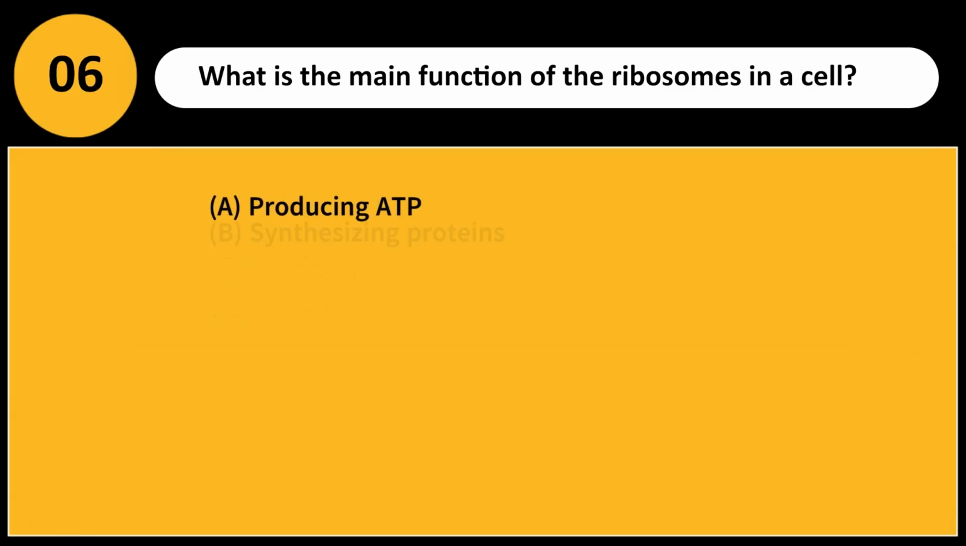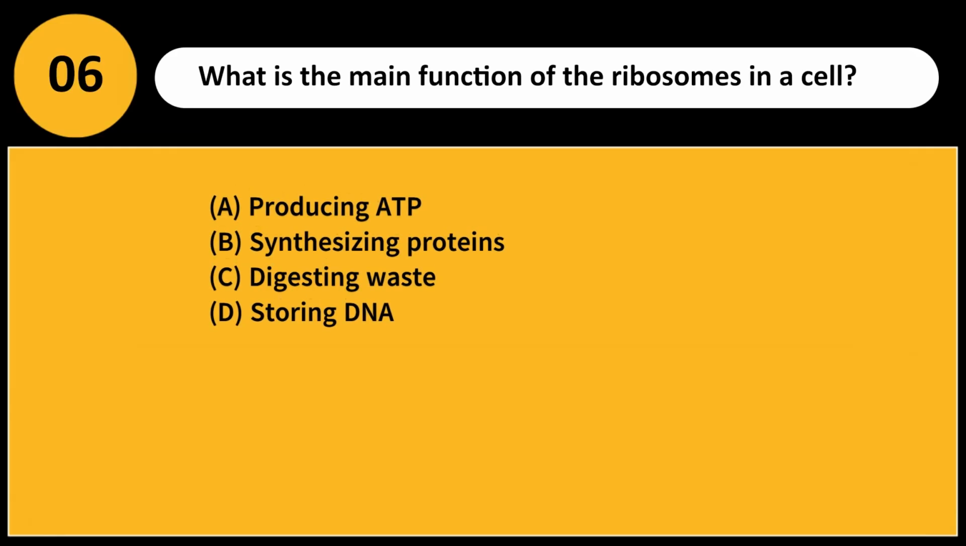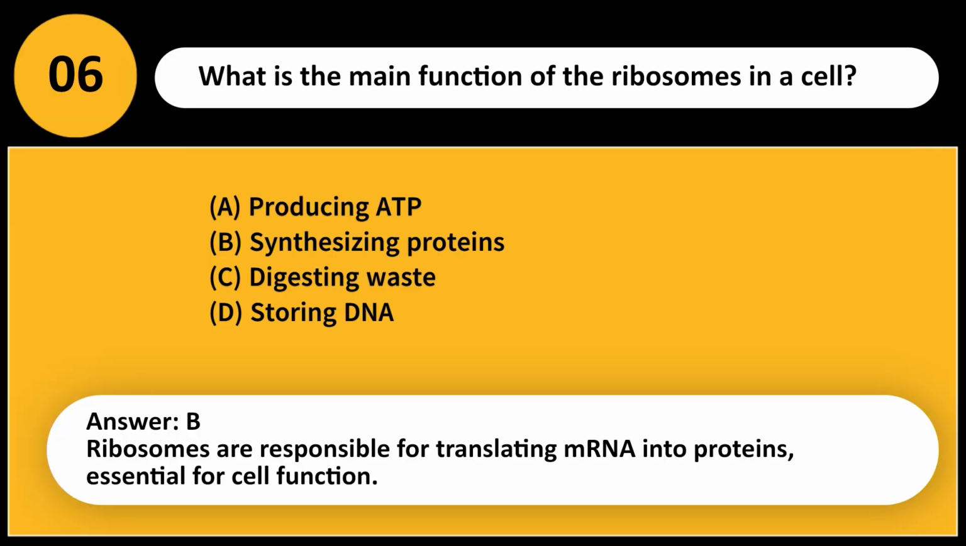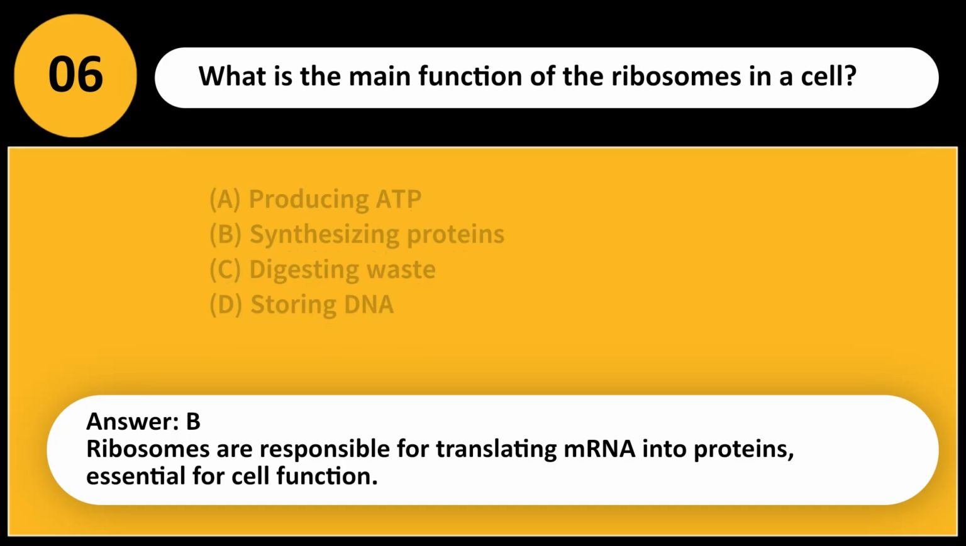What is the main function of the ribosomes in a cell? A. Producing ATP. B. Synthesizing proteins. C. Digesting waste. D. Storing DNA. Answer, B. Ribosomes are responsible for translating mRNA into proteins, essential for cell function.